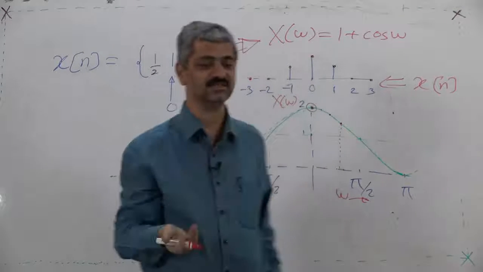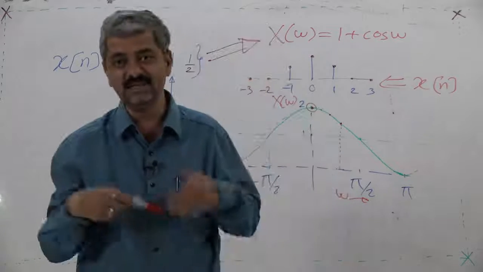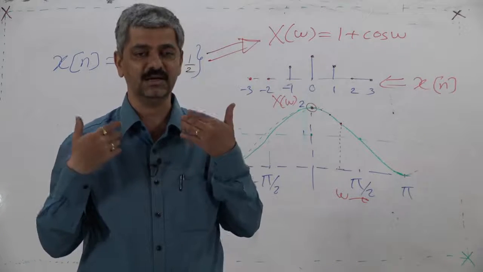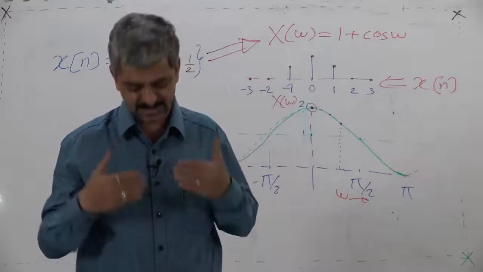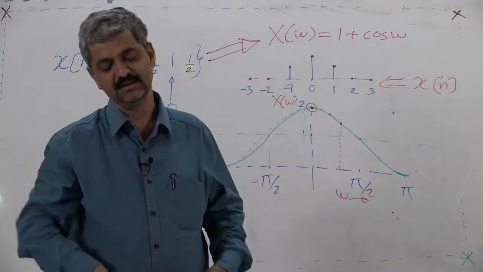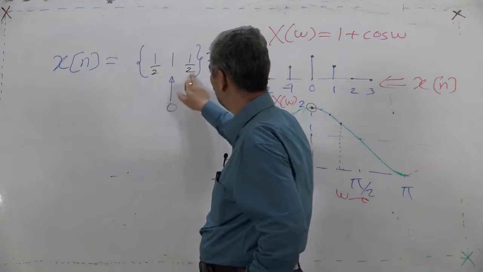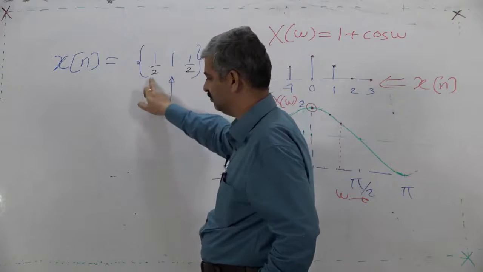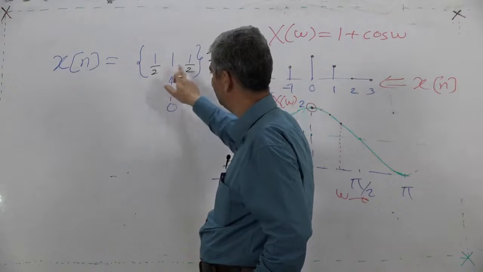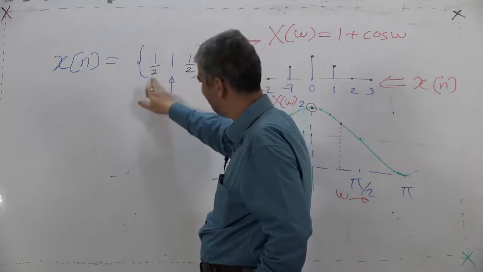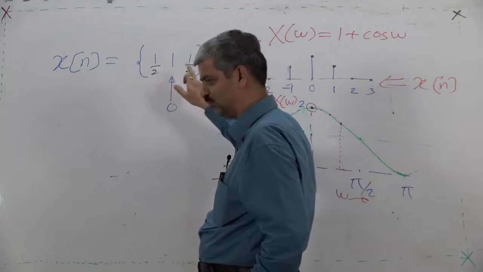So my question is, what is the meaning of this? What is the interpretation? The sequence is x[-1] equal to half, x[0] equal to 1, and x[1] equal to half.